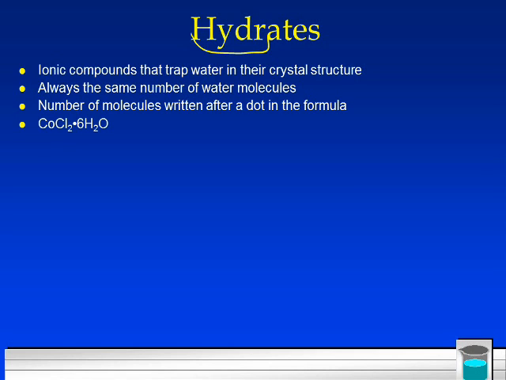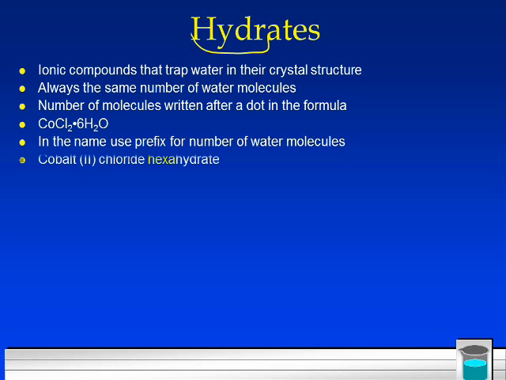For example, we have cobalt chloride, and there's a dot there with 6 water. This means that it's a hydrate. It has water in it, but it's not part of that chemical. It doesn't have anything to do with the cobalt chloride. Now the name, we use a prefix for the number of water molecules. Cobalt(II) chloride hexahydrate.